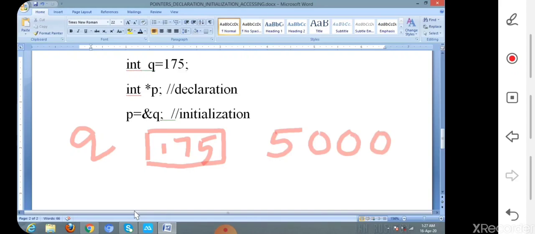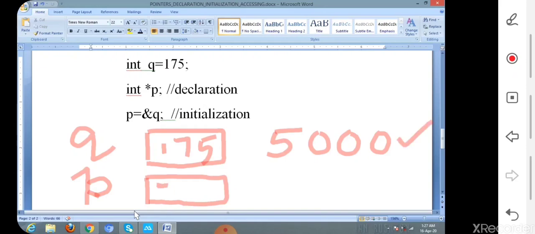And p is the pointer variable which is initialized with the address of variable q. The address of variable q is 5000.